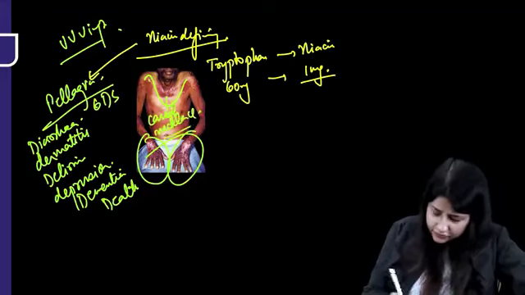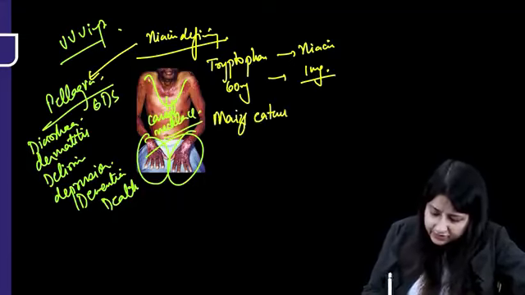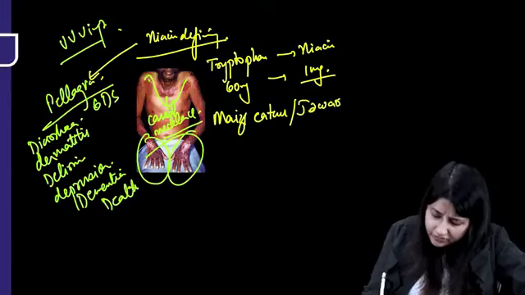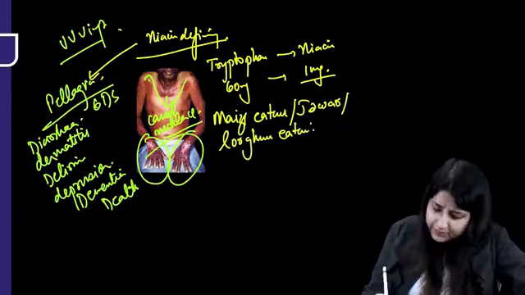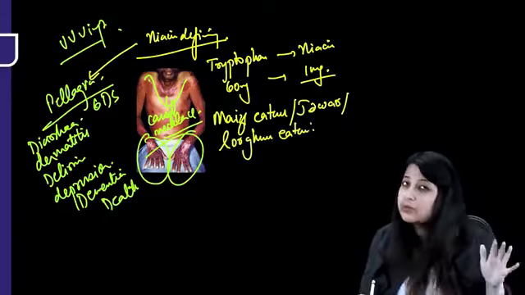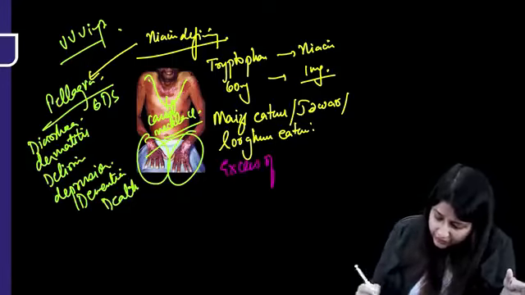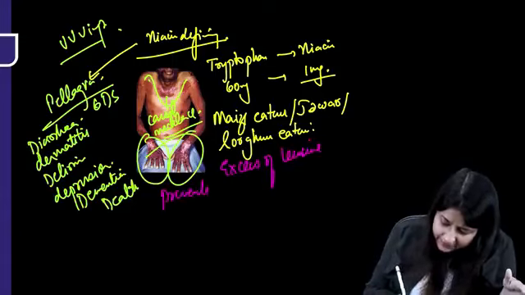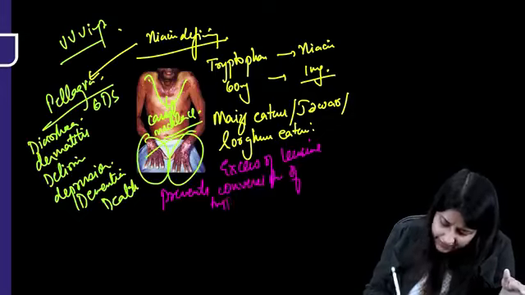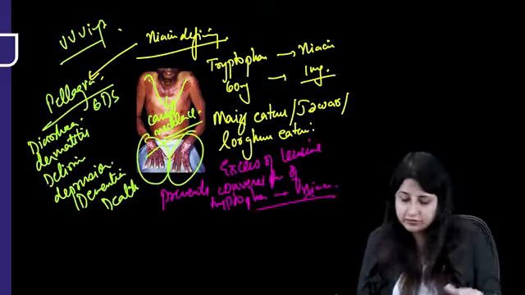Okay, now where do you see, in whom do you see this? This is a very common question among maize eaters, or you could also say jowar sorghum eaters. Okay, so in them, do you have deficiency of tryptophan? No, in maize eaters, jowar sorghum, tryptophan is present, but there is something known as excess of leucine. Okay, this excess of leucine does what? It prevents conversion of tryptophan into niacin. Okay, there's excess of leucine which prevents conversion of tryptophan into niacin.